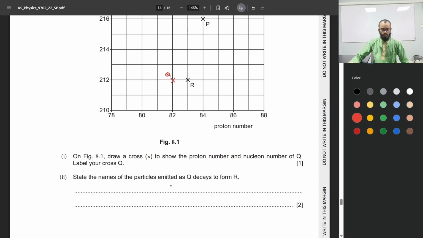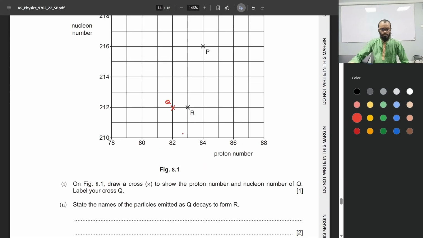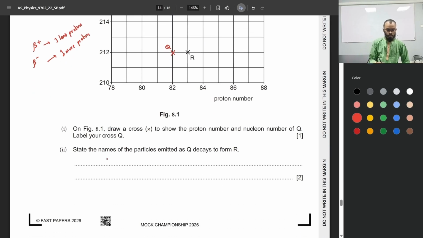State the names of the particles emitted as Q decays to form R. Okay, so they have the same mass, but the proton number increases by 1. So the mass remains the same for beta plus decay and beta minus decay. For beta plus decay, the resultant nucleus will have 1 less proton. And for beta minus, the resultant nucleus will have 1 more proton. So the decay from Q to R is caused by beta minus decay. So the name of the particle would be an electron or beta minus.